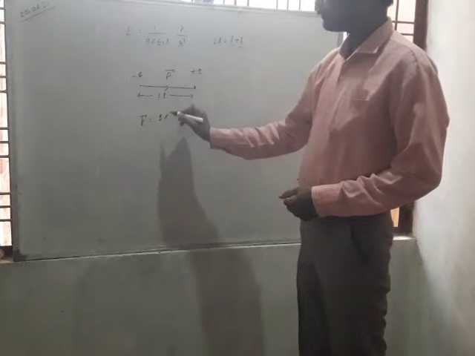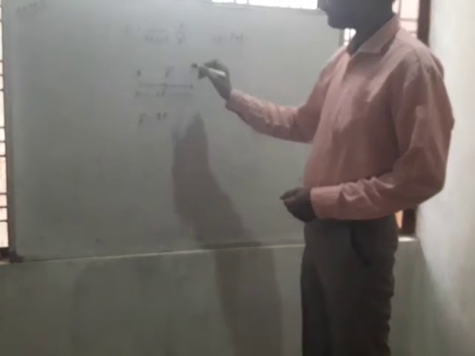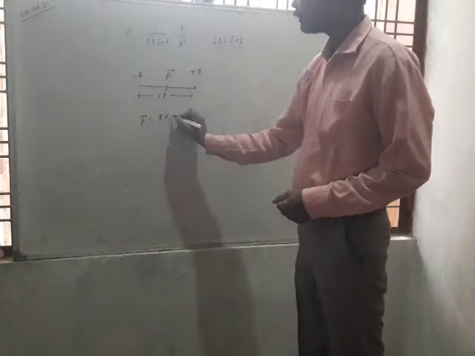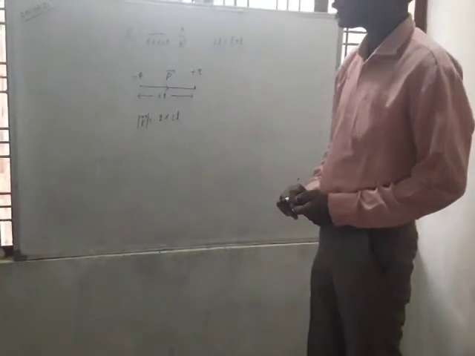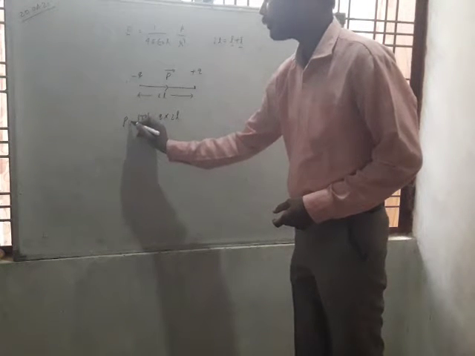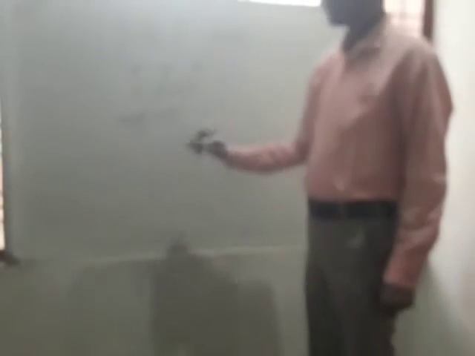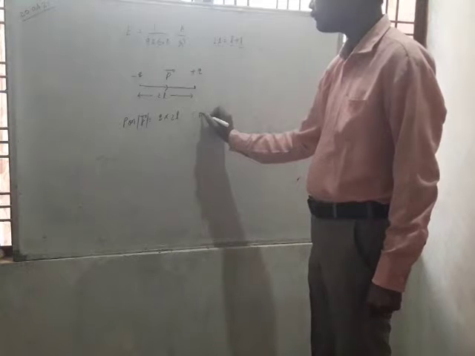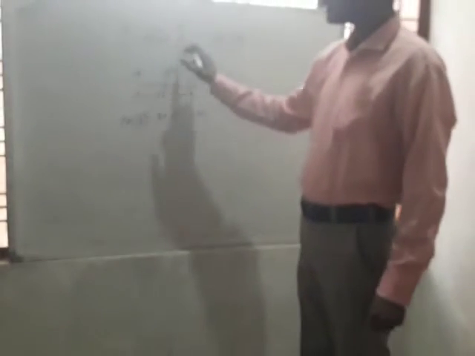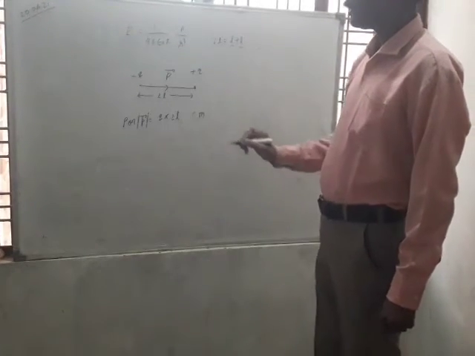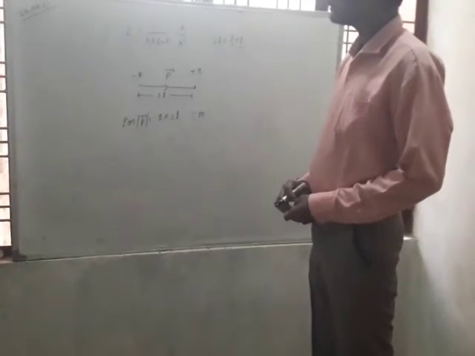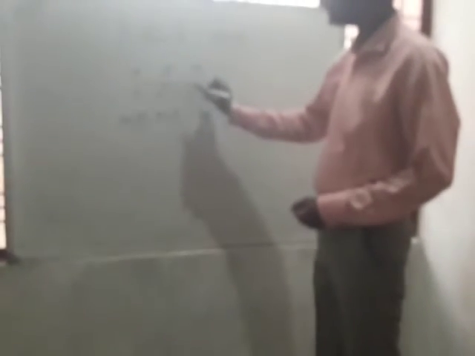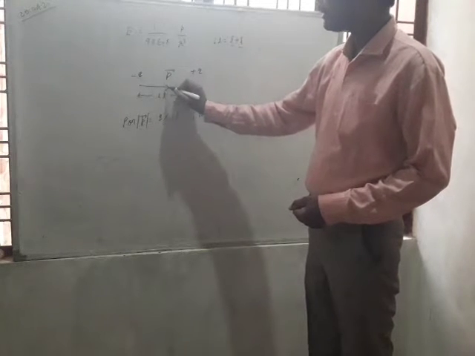Then the product of the amount of one of the charges of the electric dipole and the distance between the charges is the magnitude of the electric dipole moment, denoted by small p, mod of vector p, or simply p. The SI unit of electric dipole moment is coulomb meter, and r is the distance of the point where we want to know the electric field intensity from the midpoint of the line joining the two charges.